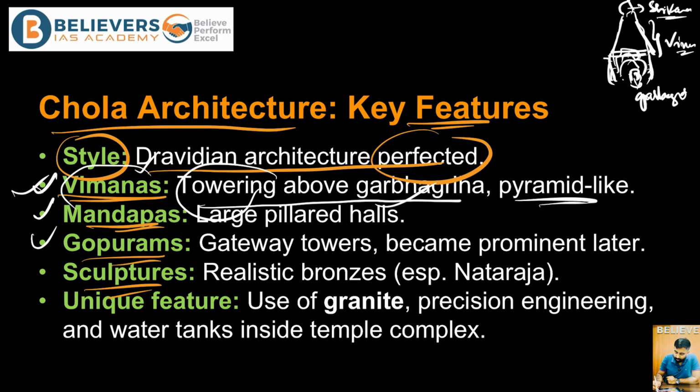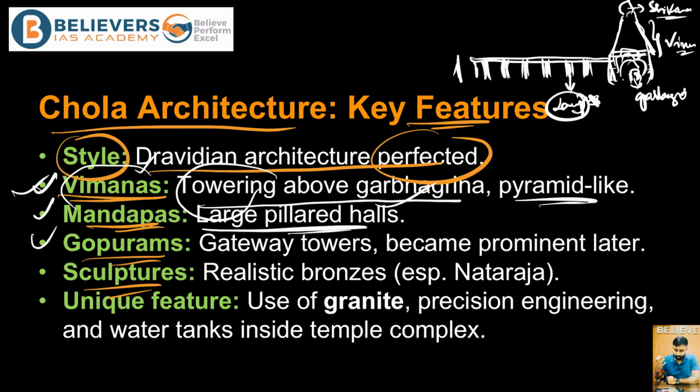And talking about the mandapas, this is the mandapas that extends all the way from the Garbhagriha to the front entrance, right? So these mandapas had large pillared halls, right? So another important special feature of this Cholan architecture, especially the temple style, was that the mandapas and the pillars that were there inside the mandapas were very large and had very good intricate carvings and paintings also.